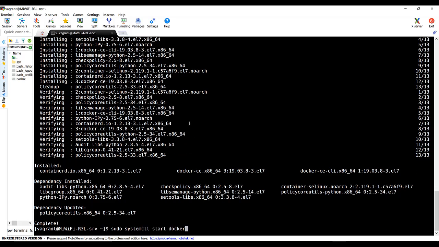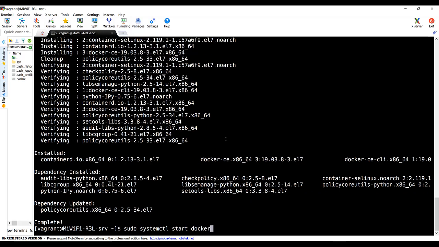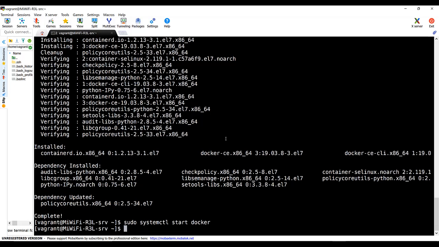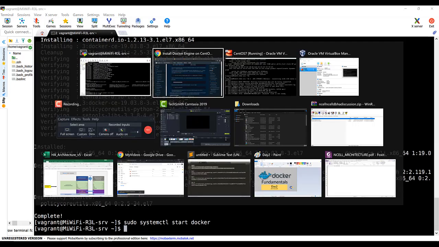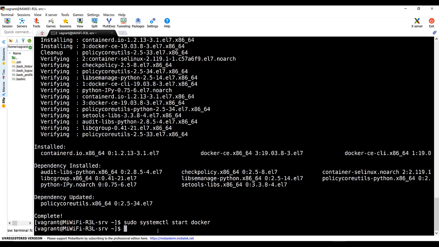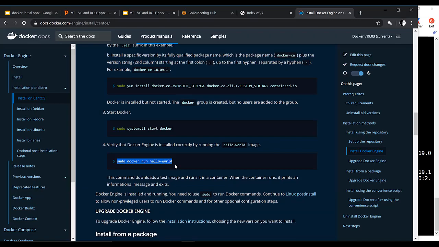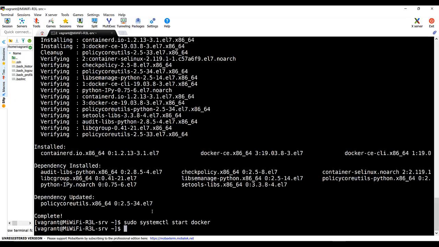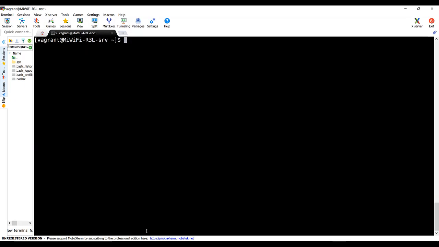Now I am pasting that Docker start service command. So here it is. If it is not visible, I am making the fonts larger. systemctl start docker. After installing Docker, the very first command that you should be running is sudo docker run hello-world. If you run this command, what will happen? Precisely what it says.